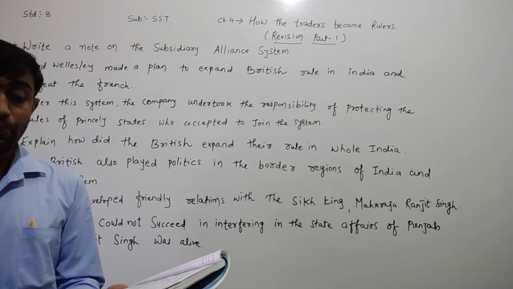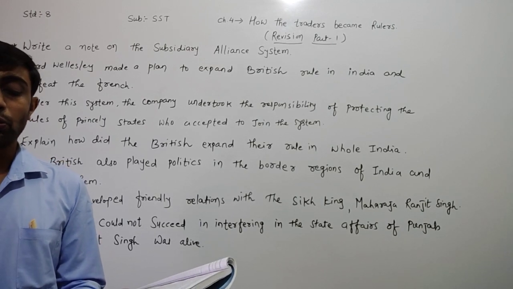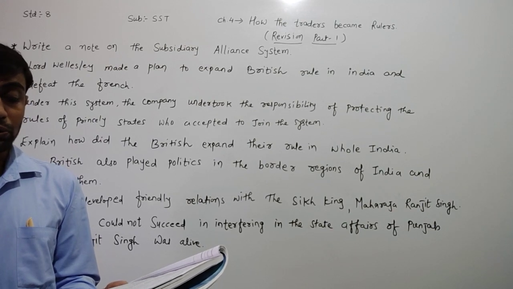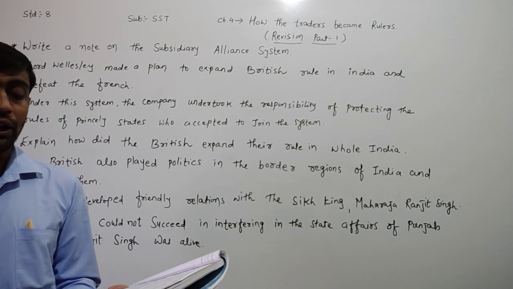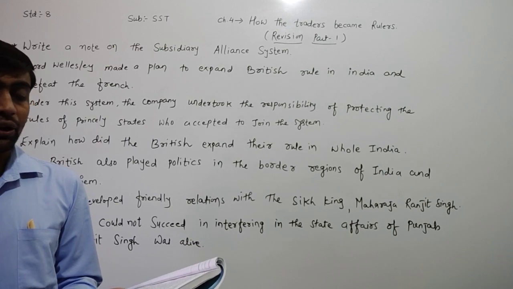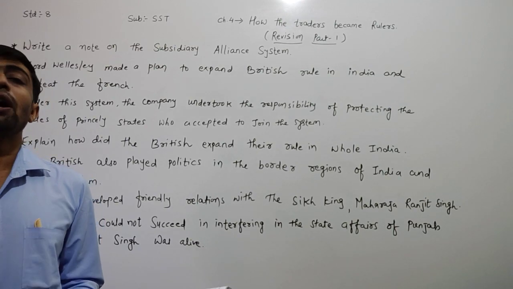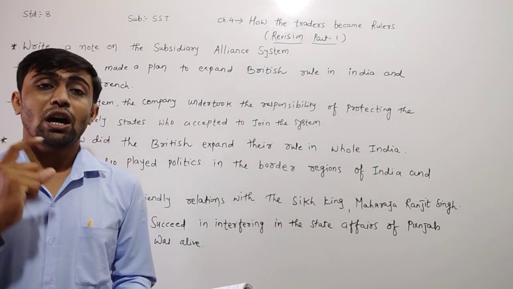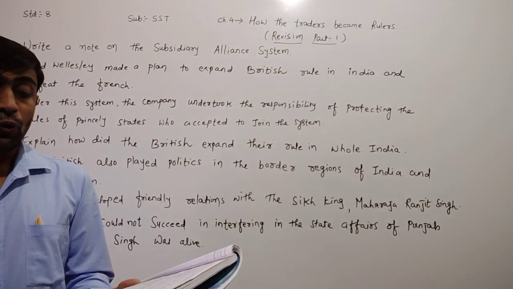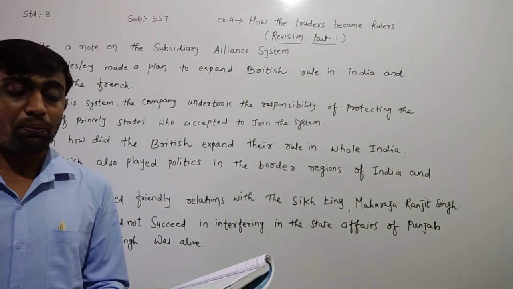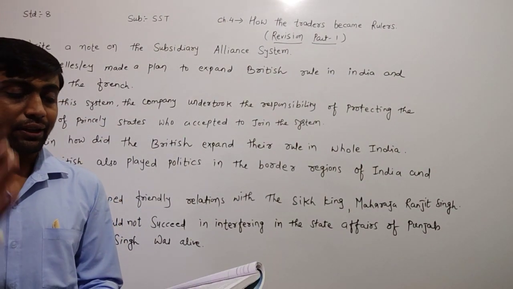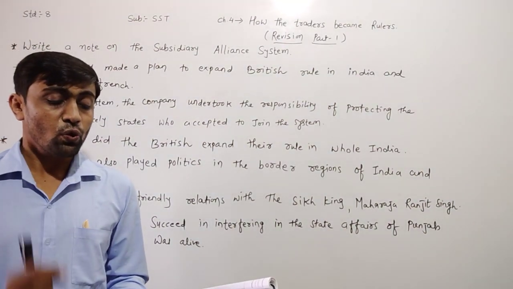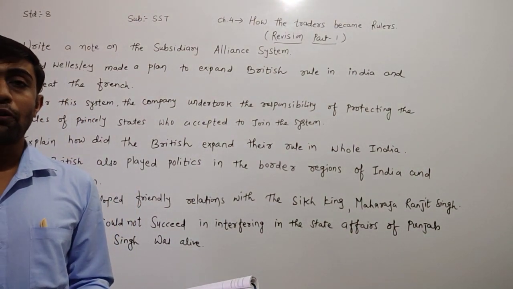Other states and people that became victims of the subsidiary alliance were Jodhpur, Gaikwad of Vadodara, Peshwa of Pune, and Sindhya of Gwalior. Thus, within the span of 7 years, dear children, Wellesley expanded the company rule to a great extent and made it the supreme power in India. Who made the British the supreme power of India?